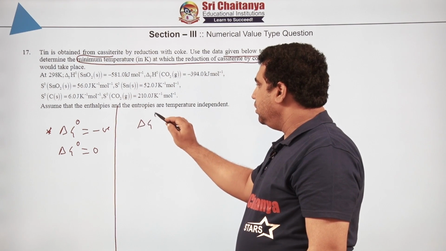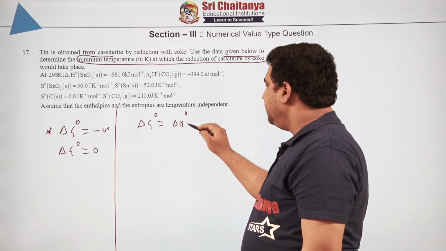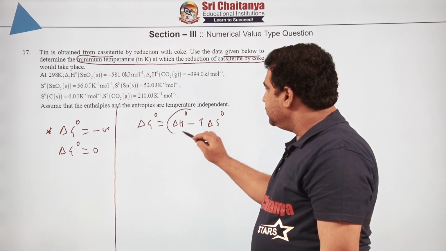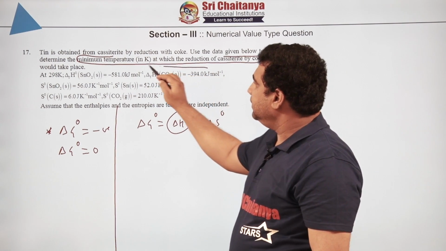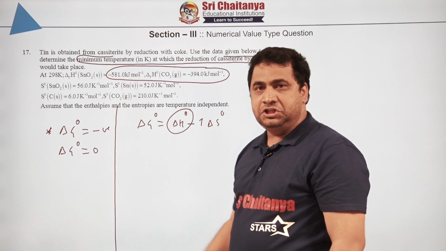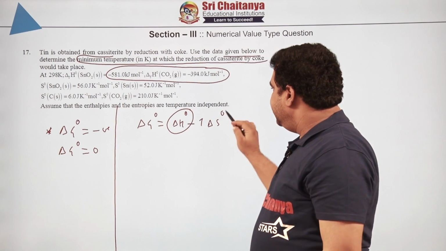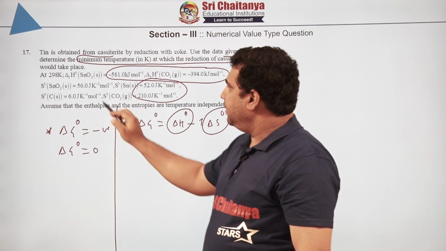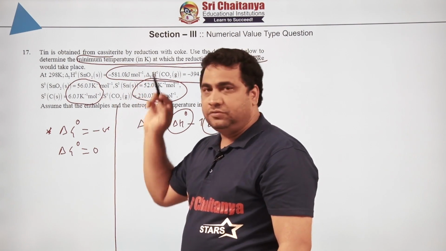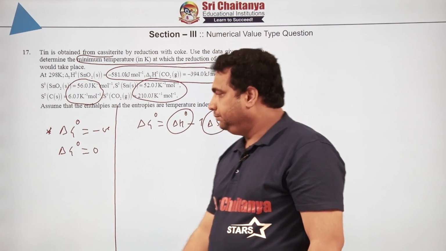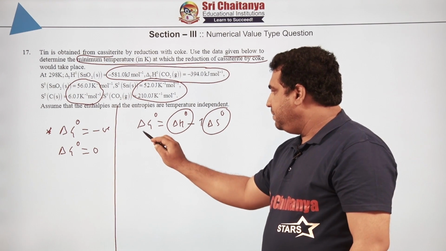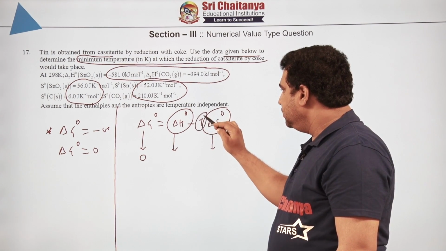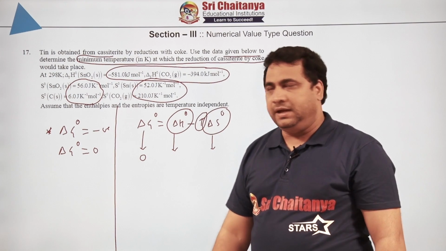We know that delta G naught is equal to delta H naught minus T delta S naught. Now, we have to find delta H naught from the given data. Here you can see the energies of products minus reactants, and delta H naught is products minus reactants. Very easy to see. These two are combining and giving you these two. Once you get it, keep 0 on this side and the values here, then obviously the minimum temperature you are going to get.